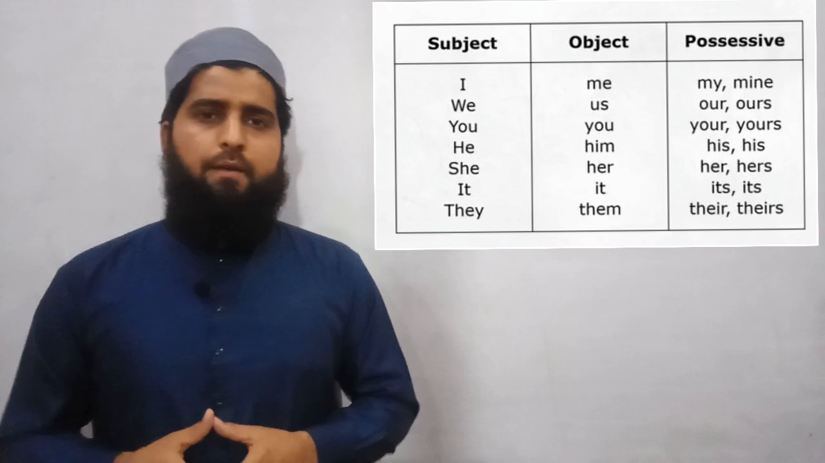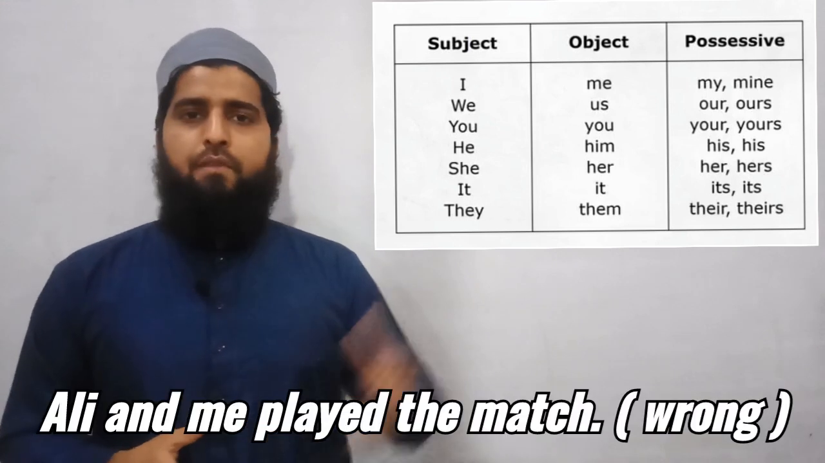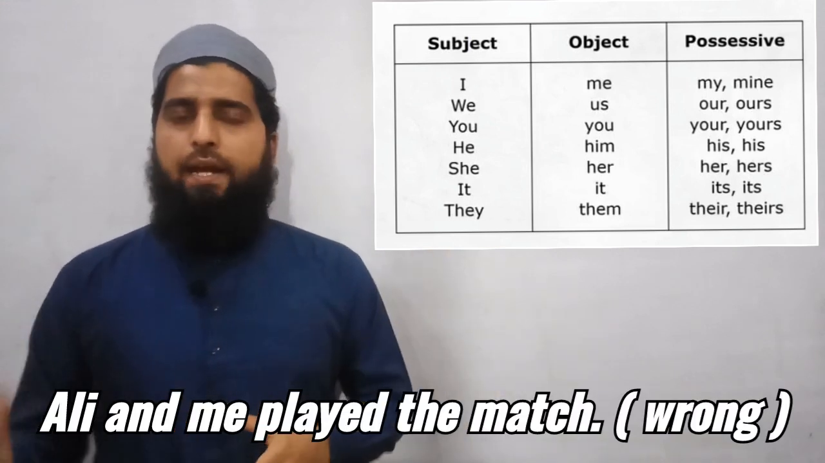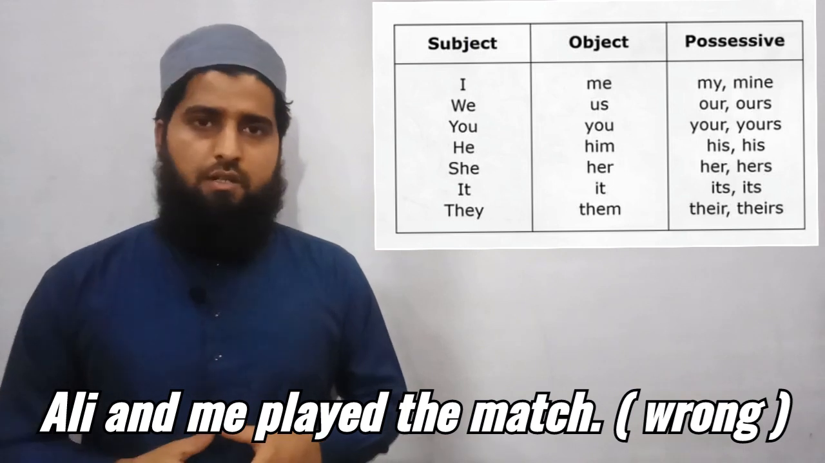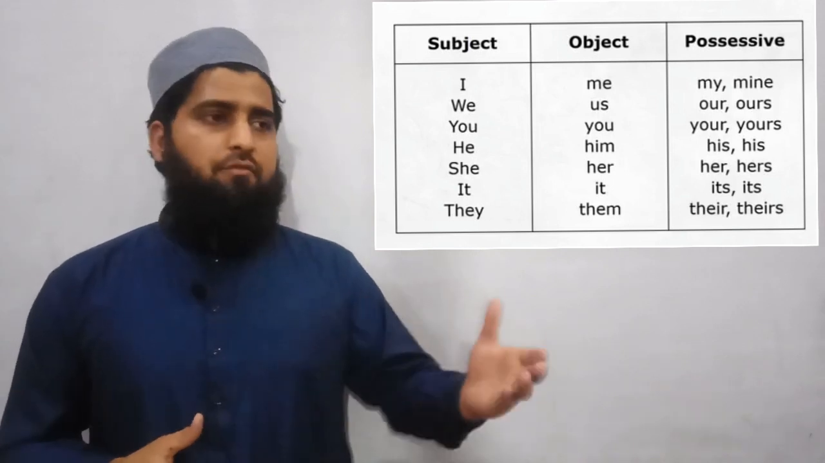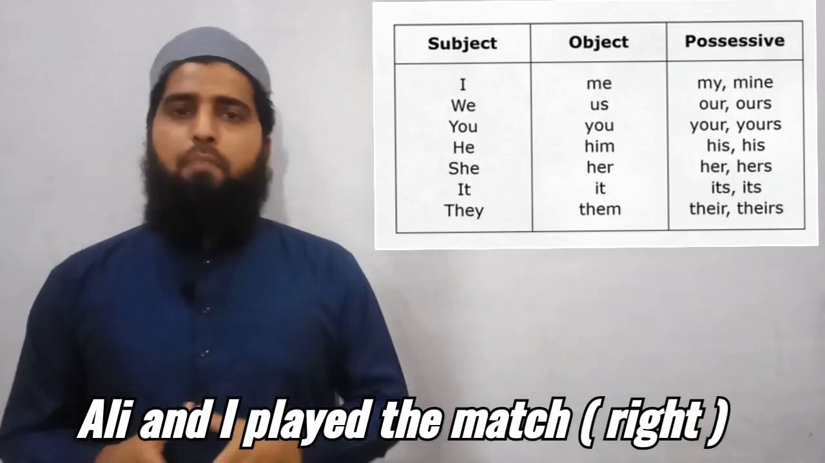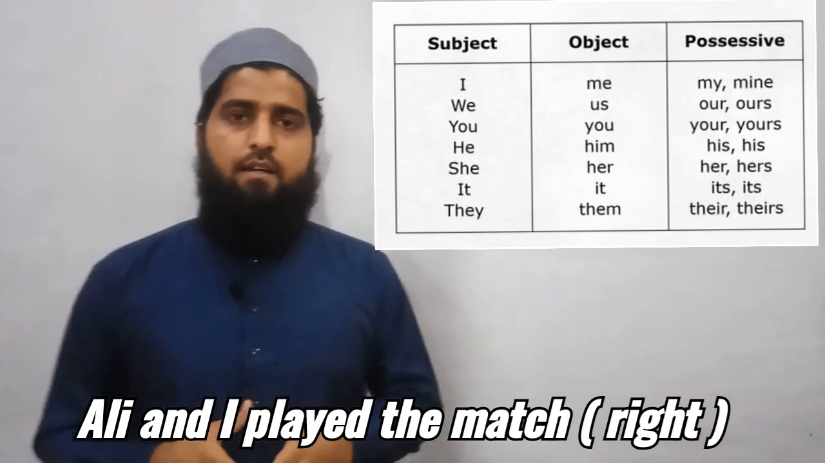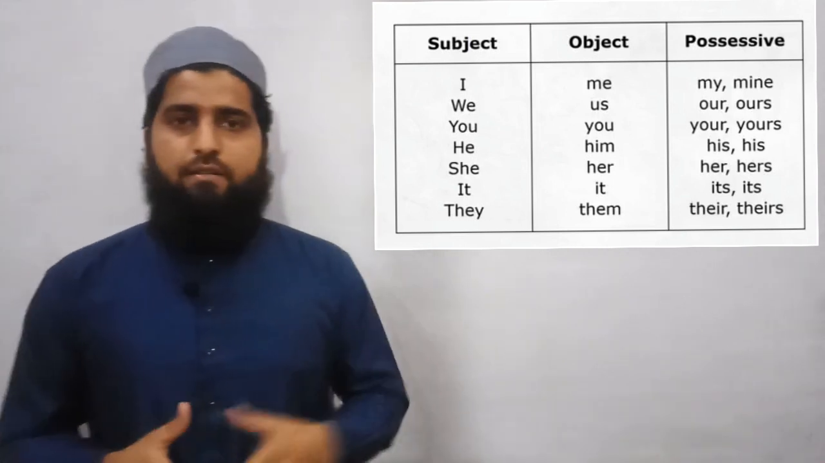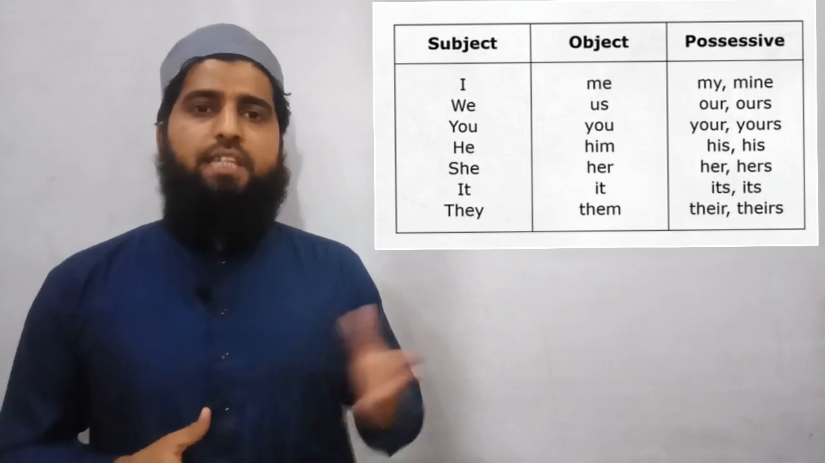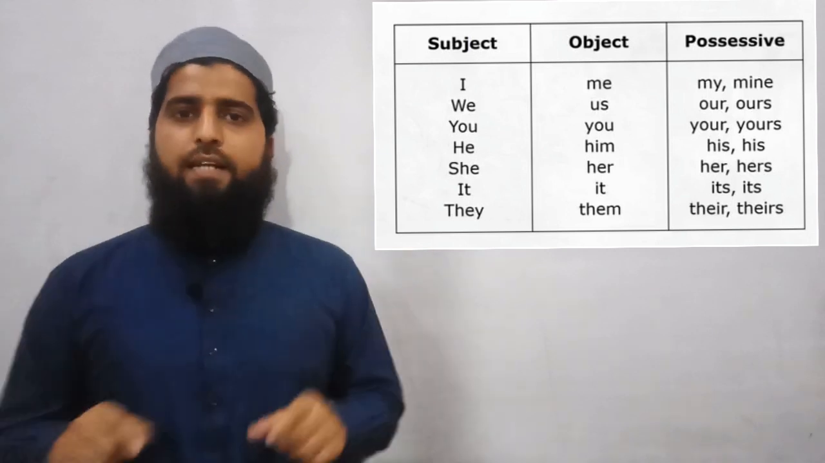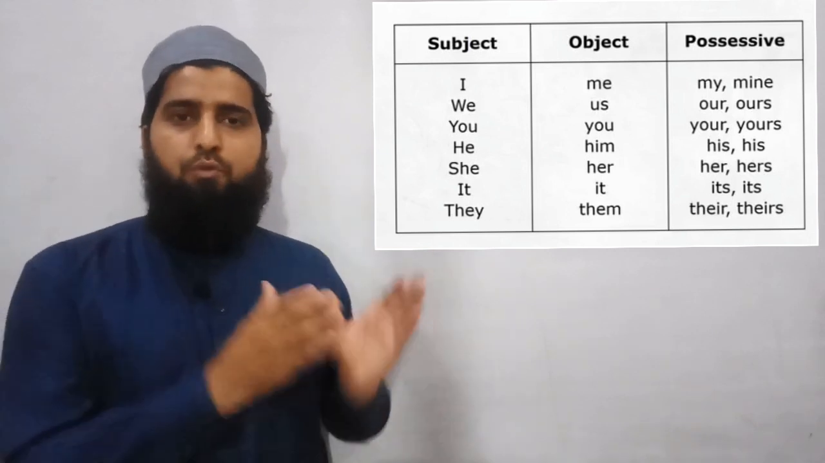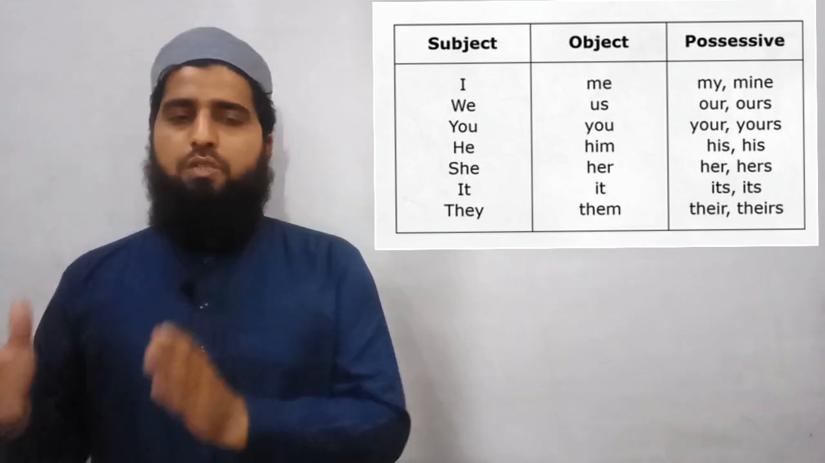For example, I can't say Ali and me played the match. That's wrong. I have to say Ali and I played the match. That's correct. And let's see possessive form. Possessive form is further divided into two categories. Number one is possessive adjective. Number two is possessive pronoun.